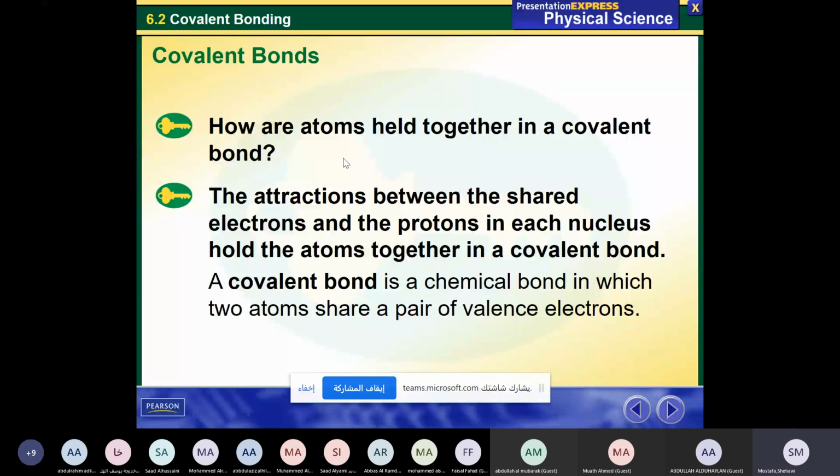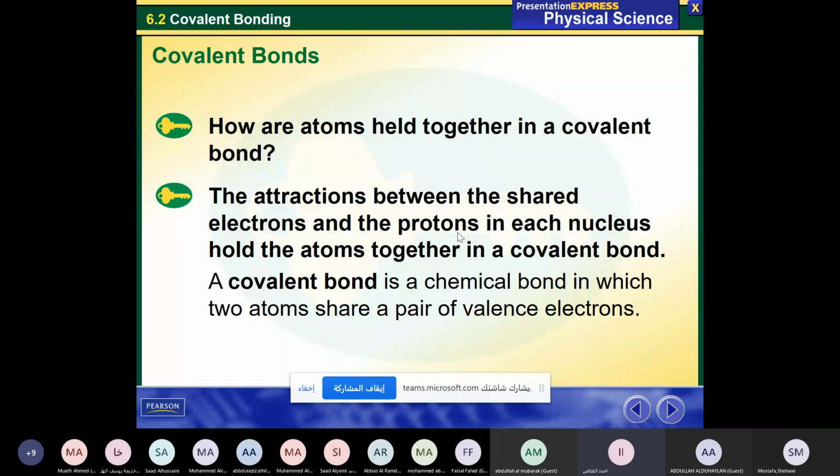How are atoms held together in a covalent bond? The attractions between the shared electrons and the protons in each nucleus hold the atoms together in a covalent bond.